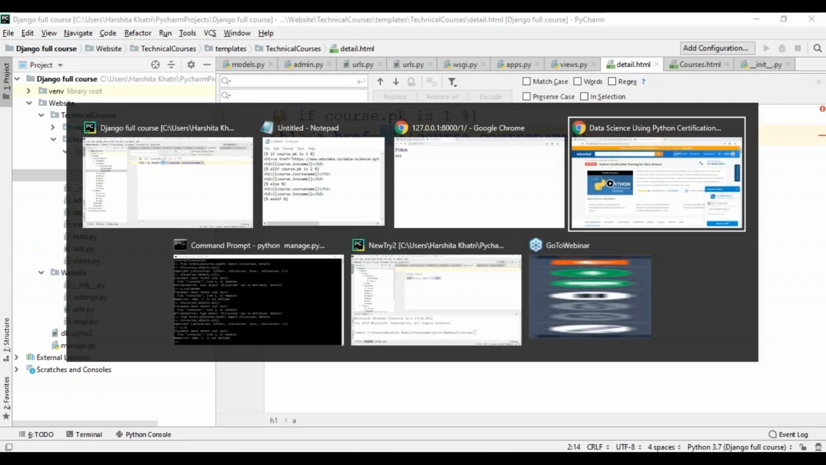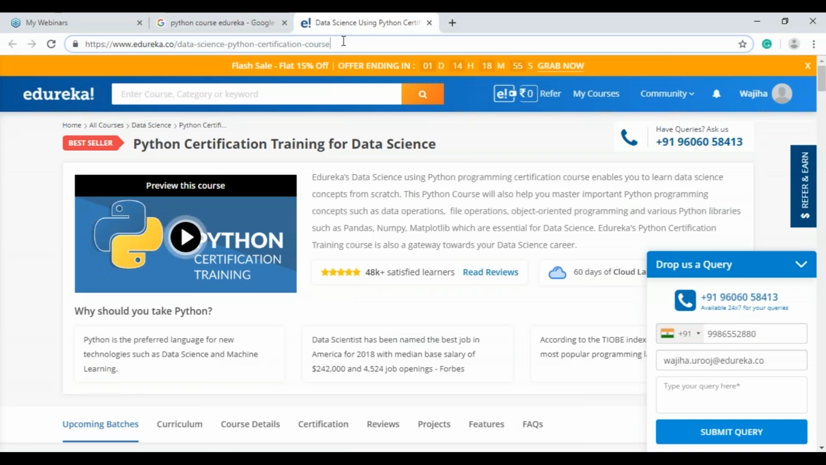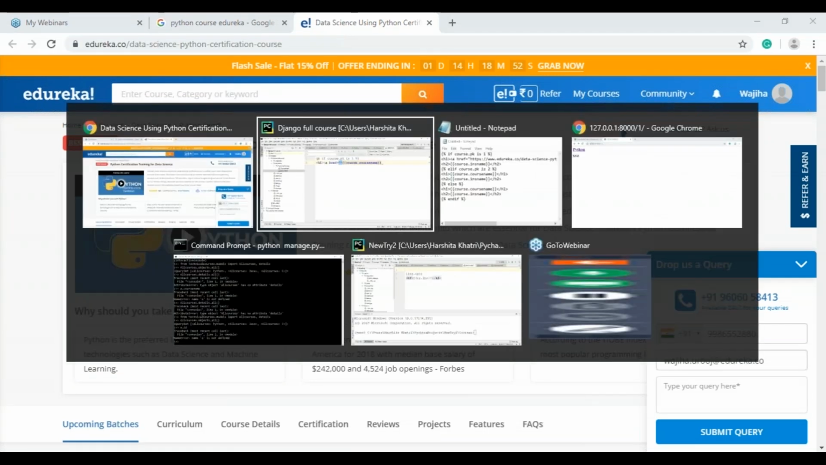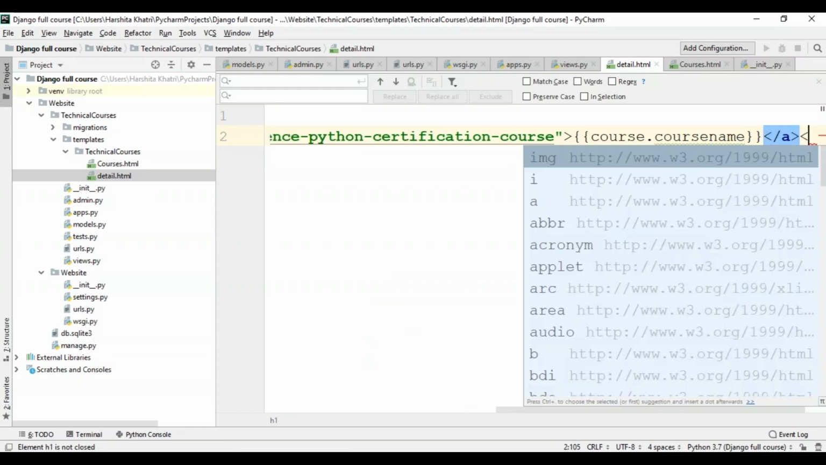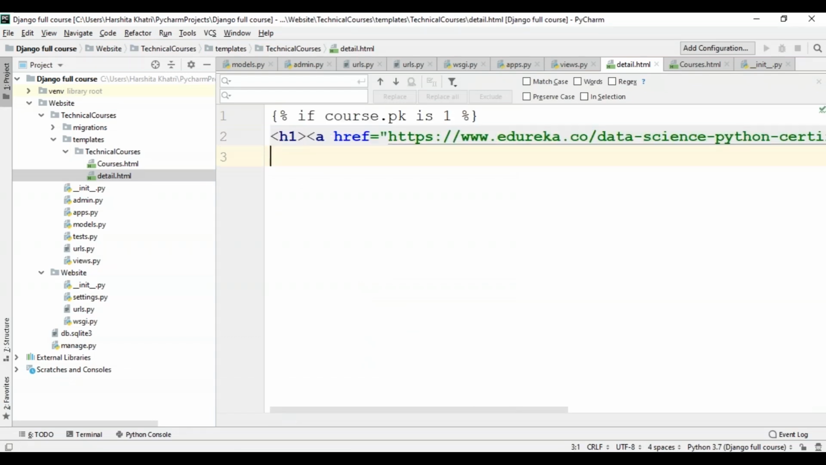I'll open up the browser, take the link from here, and paste it over here. After this, I'll close this, and after the course name, I'll have to close the anchor tag and close the h1 tag. So there it is. Now I'm going to return the name of the instructor as well: course.insname. Please be careful with the spellings. Use the same spellings that you've used for each variable.